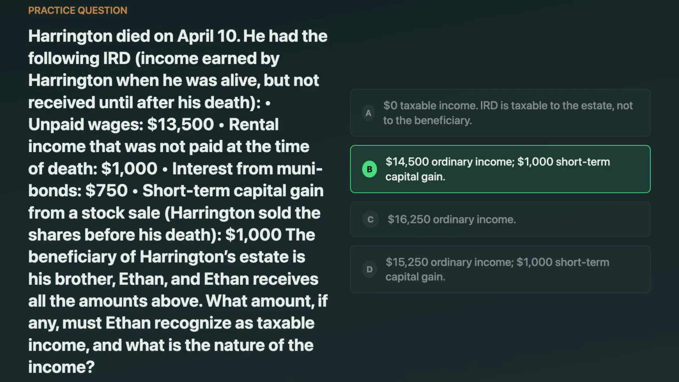The correct answer is $14,500 of ordinary income and $1,000 of short-term capital gain. IRD is taxed to whoever receives it, and it keeps its character. So wages plus rent are ordinary income. The stock sale stays short-term capital gain. The tempting wrong move is to include the $750 of muni interest, but tax-exempt interest stays tax-exempt, even as IRD.